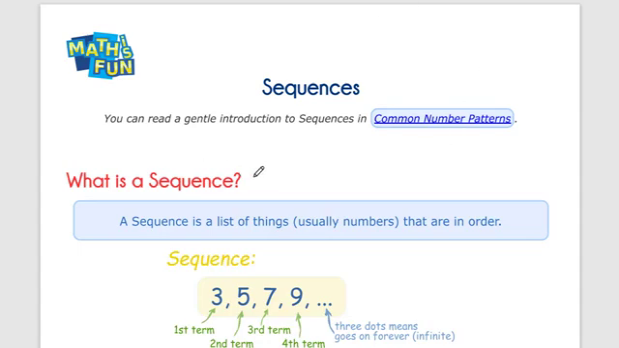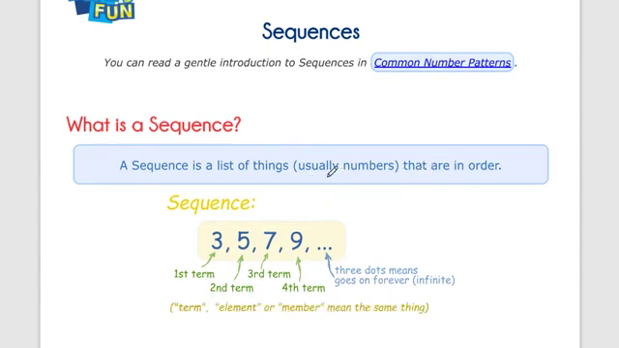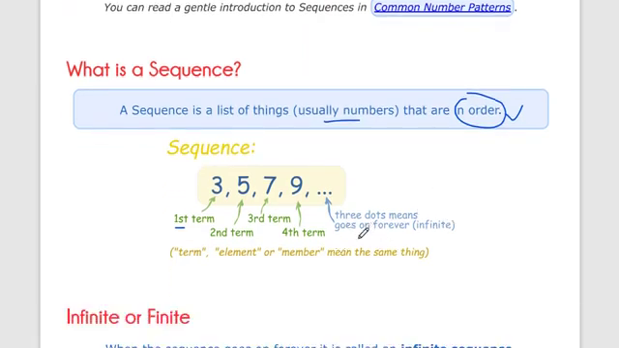Now, what is a sequence? A sequence is a list of things, usually numbers, that are in order. This is important: a sequence is in order. There are infinite numbers, but all the numbers should be in some basic order. Like this: first term is 3, second term is 5, third term is 7, fourth term is 9. The dots mean this goes on forever. We all know infinite series.